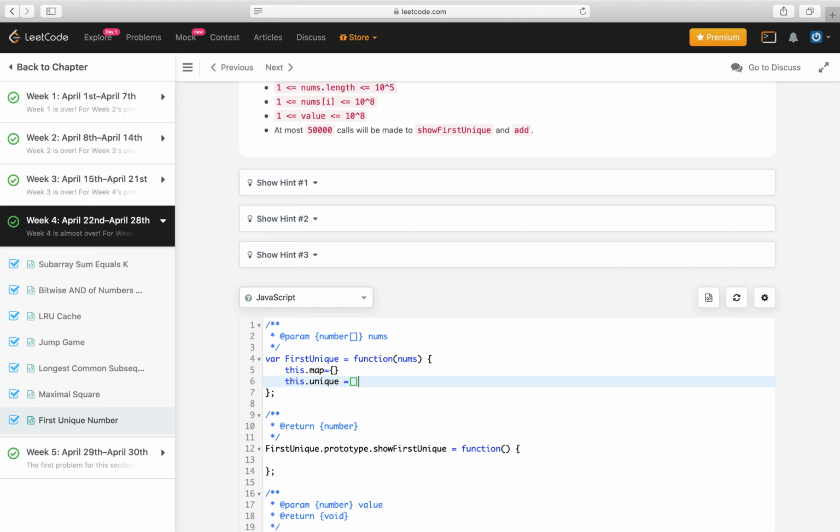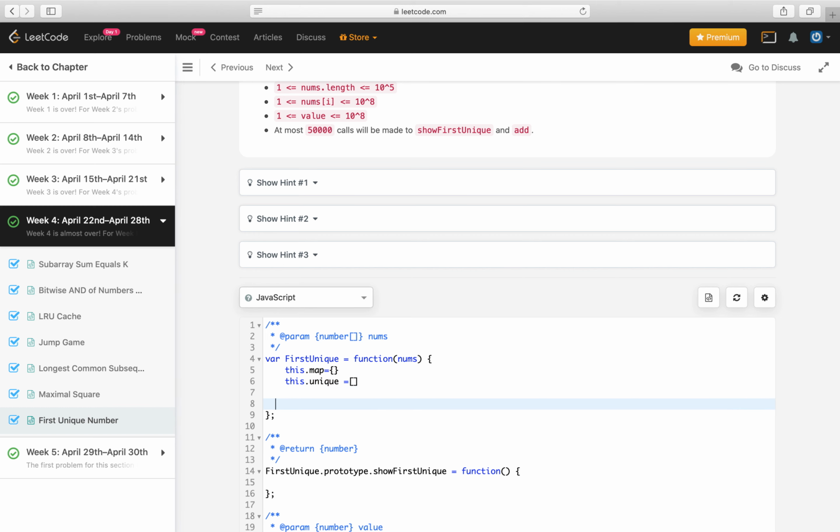So what will happen is that every time I get a number, I will add it to the map, and I will check what its frequency is. If there is a frequency already, we will add +1 to that. And also, if it already exists, it means it is not unique, and in that case we will remove it from the unique array. So let's try with the implementation. We start with this.map, which is initialized as a blank object, and then this.unique, which is an empty array.